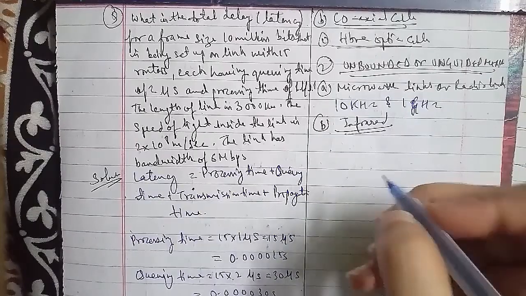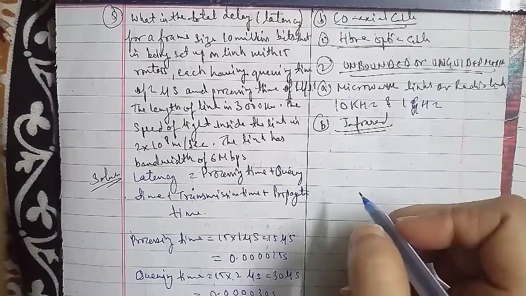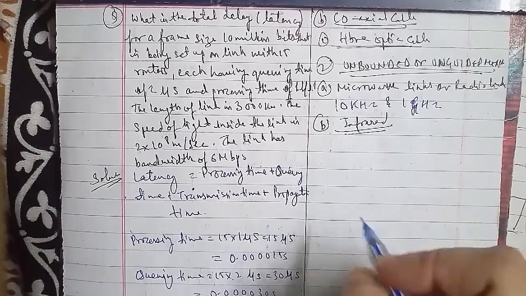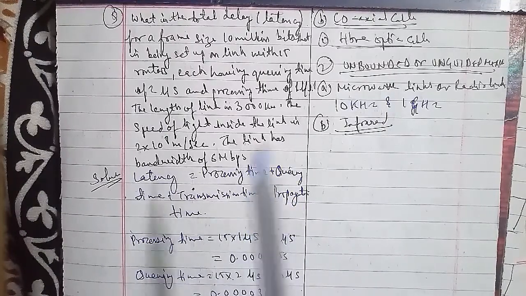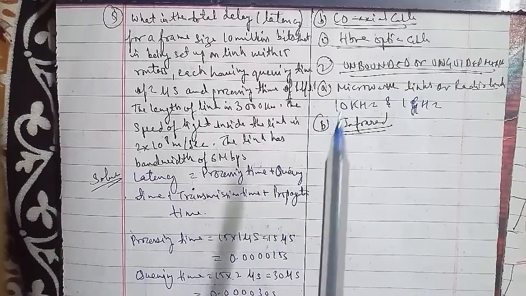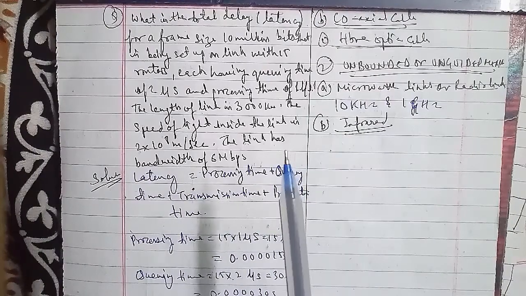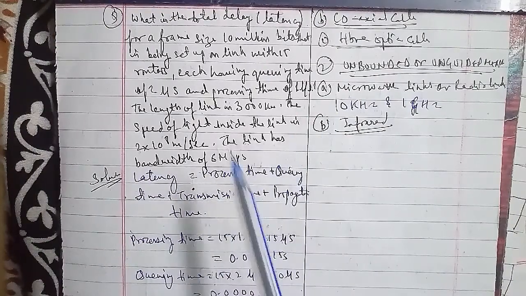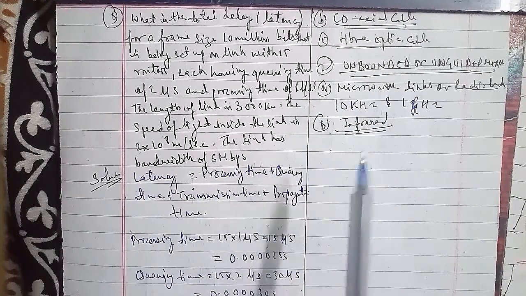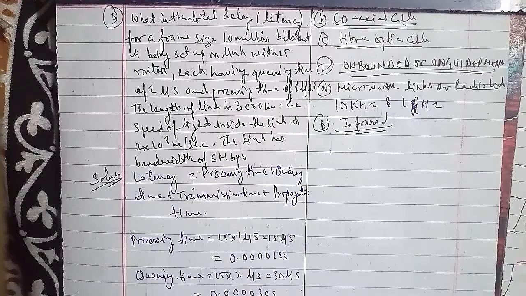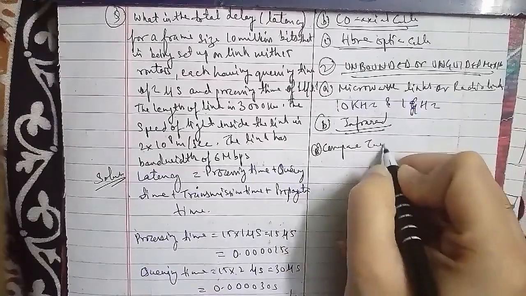Now we'll discuss the comparison of twisted pair, coaxial and fiber optic. That has been asked for 5 marks, and we will discuss about 3 to 4 differences in the comparison between all of them, and that is very important for us as well. And now we will be discussing that, to compare twisted pair, coaxial and fiber optic cable.